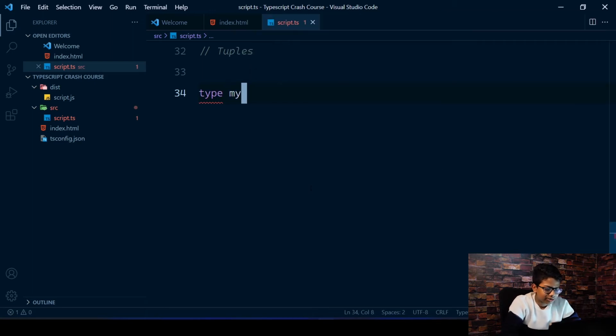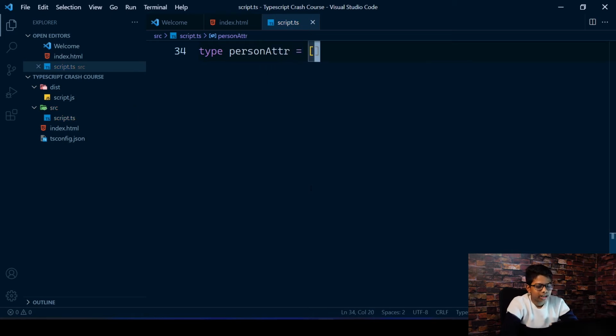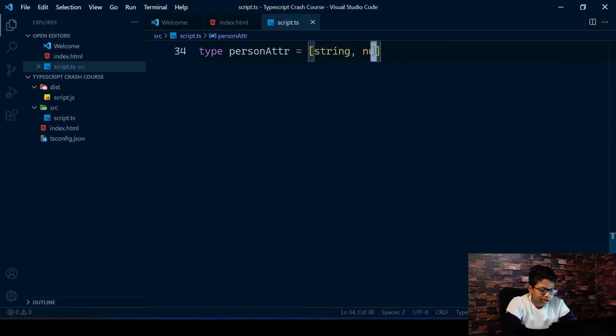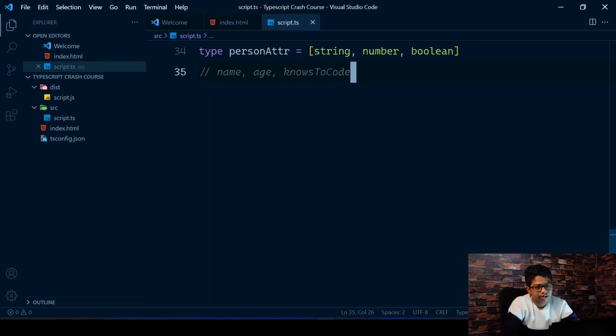So type person, maybe you can give something like person attr, person attributes, equals, and it's a tuple of string. So first we'll have the name of the person, then we'll have number, the age of the person, and then it'll have if the person knows to code or not. So true, I mean boolean. So I'll just give a small comment there. Name, age, knows to code.